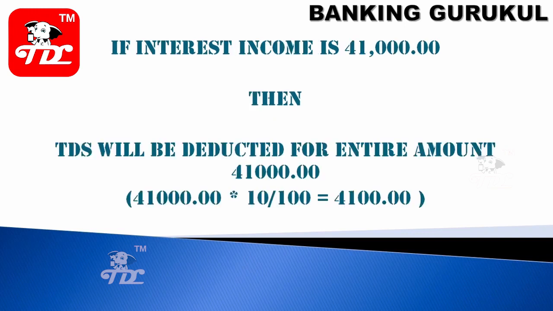As discussed, if your interest is more than 40,000, in my example I have taken 41,000. If the TDS rate is 10%, then we'll deduct 4,100. But if it is 39,000, we will not deduct any TDS.